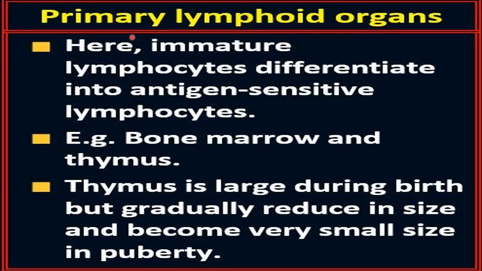Primary lymphoid organs are the organs where the origin of the lymphocytes takes place, and where the immature form of the lymphocyte becomes mature and differentiates to form antigen sensitive lymphocytes. Both B lymphocytes and T lymphocytes are formed here and become antigen sensitive. Examples of primary lymphoid organs are bone marrow and thymus.